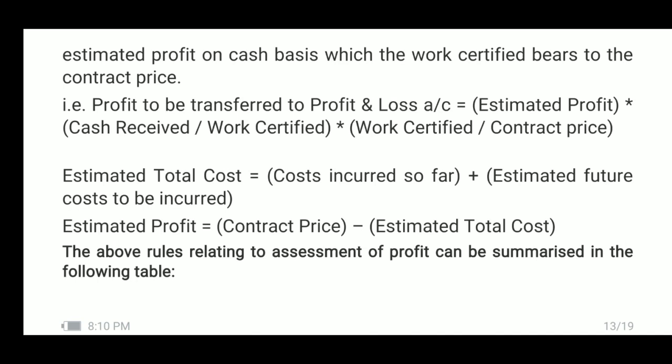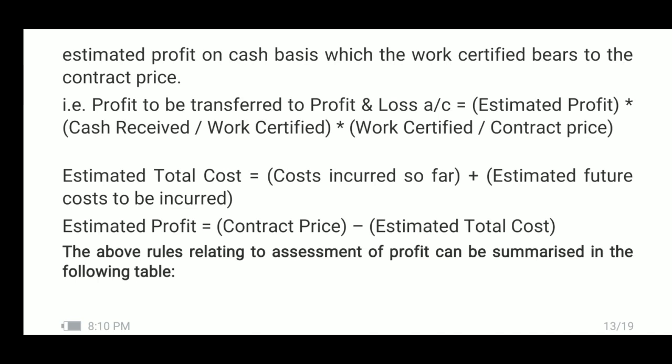You remember, when the contract is very much near completion, then we have to estimate the profit. For estimating the profit, we have to estimate the total cost.